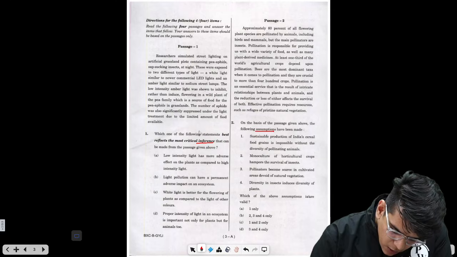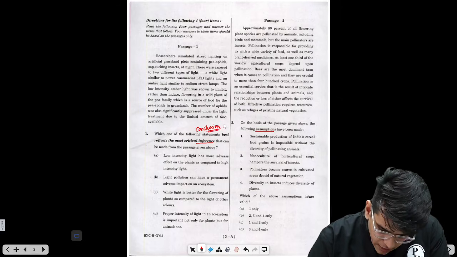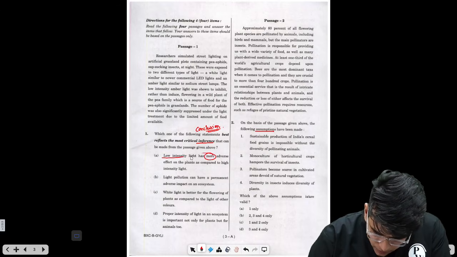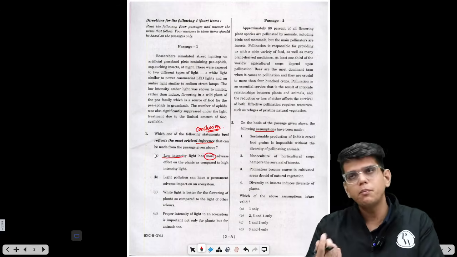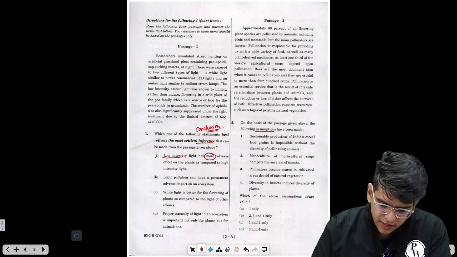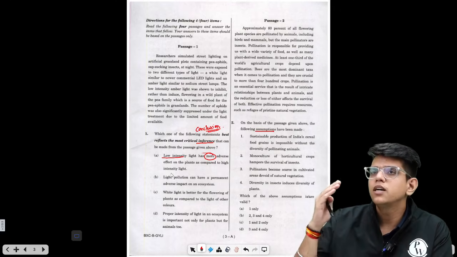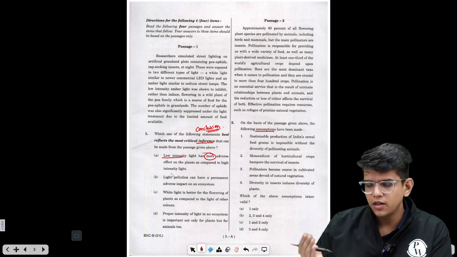Inference means conclusion. What is the conclusion you can derive from the information given in the passage? Low intensity lights have more adverse effect. No, there is no comparison, right? Because low intensity light has more adverse effect on the plants as compared to high intensity light. The effect is not compared, which is affecting more or less.